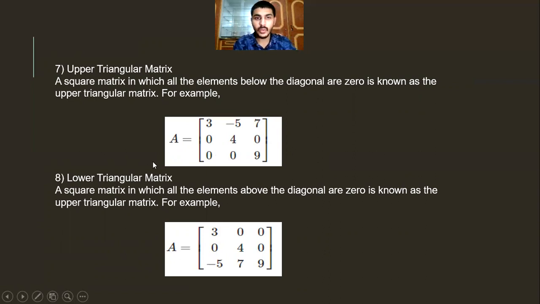And it is similar to the lower triangular matrix. A square matrix, meaning equal rows and equal columns, in which all the elements above the diagonal are zero, is known as the lower triangular matrix. For example, here we have these three zeros, that is called the lower triangular matrix. The other numbers, any number there could be, but these should be zero.